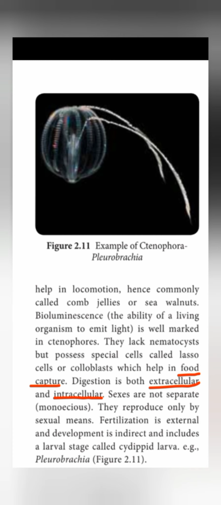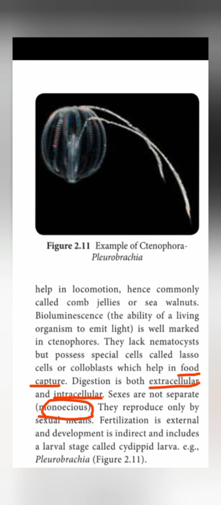Extracellular digestion is a process in which the animals feed by secreting enzymes through the cell membrane onto the food. And intracellular digestion takes place in animals without a digestive tract, in which the food items are brought into the cell for digestion. That is, because they don't have a digestive tract, the items are brought inside the body internally for digestion. And sexes are not separate, that is, monoecious.